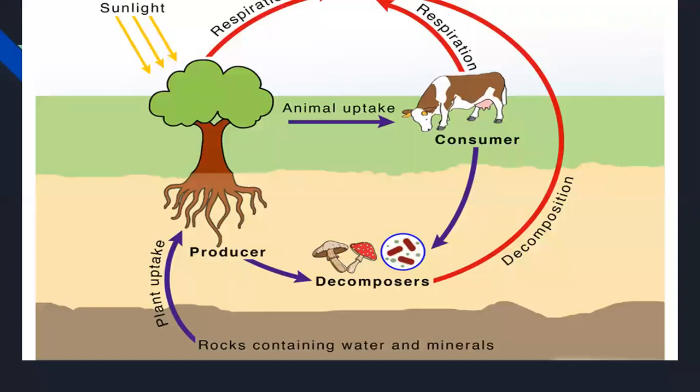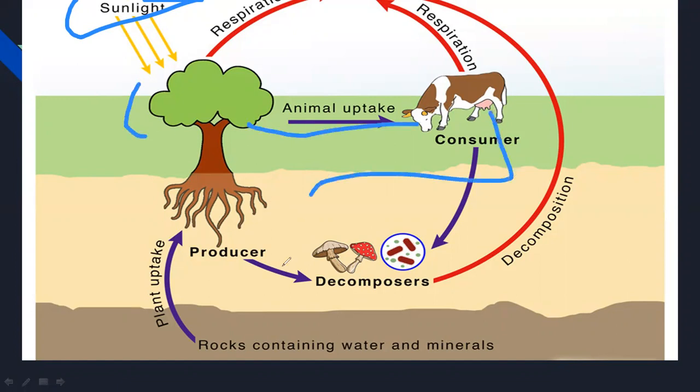Okay, what is the biogeochemical cycle? If you look at this diagram, this is respiration. Sunlight, these are the producers, right? From producers, this is the primary consumer, animal uptake. Respiration of energy. Ultimately, this is the sunlight, where every energy is coming from, as solar energy, right? That is taken by producers, and from producers to primary consumers. Then consumers die off and are broken down by decomposers, like this one. Then this is decomposed again and comes back to the producer, right? So this process is known as the biogeochemical cycle.